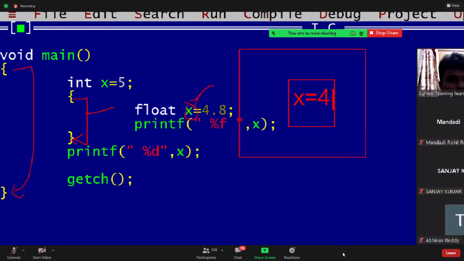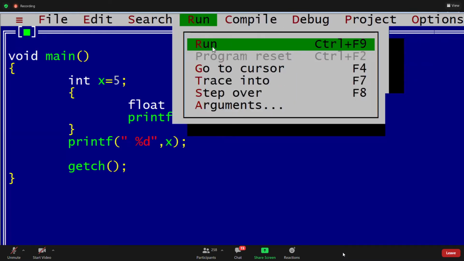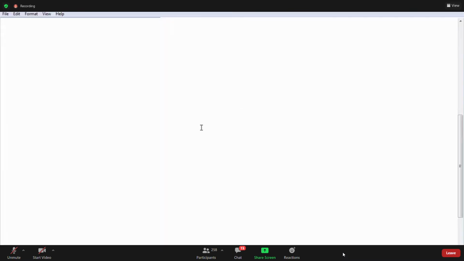Assume x is 4.8, and then the block is closed. This is 4.8, and this x scope is 5. This x value is not visible outside because, consider it as a room, guys, inside one box. Is it valid? No, guys. Understood what scope means? It is not visible outside. With a different scope it is valid; with the same scope, not valid. This is the fifth rule, guys.